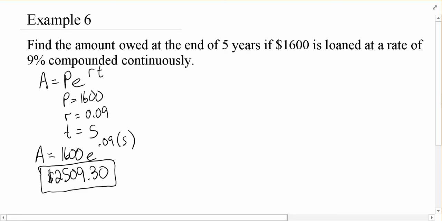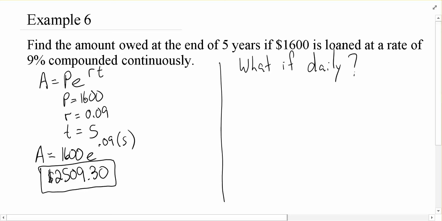But what might be a little bit scary is to think that this is perfectly legal to have continuously compounded interest, to say, I'm going to borrow some money from the bank and they're just going to continuously charge me interest. Not even just say at the end of the day I get interest. It's every second of every day I'm getting interest. That sounds very stressful. What I want to do now, though, is a little comparison and just say, what if it was daily interest instead? Let's look at how different daily interest would be, because daily doesn't sound nearly as scary.